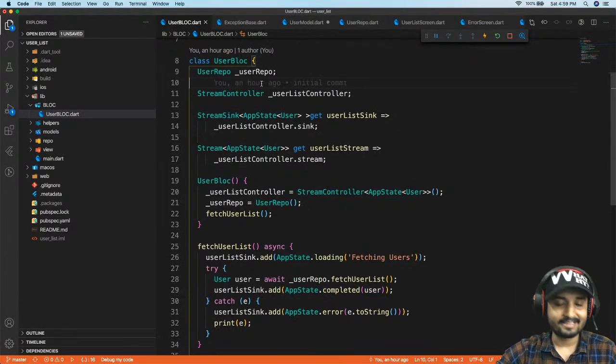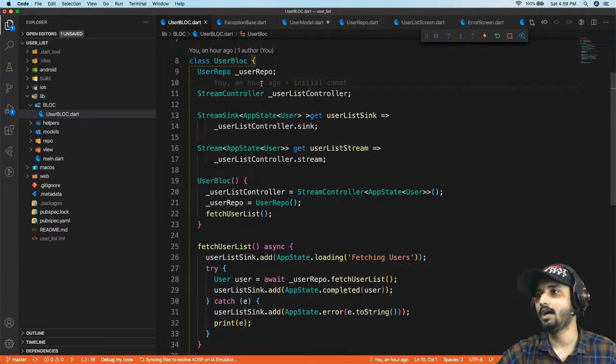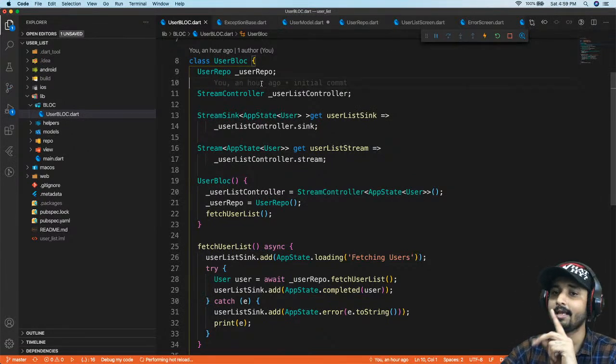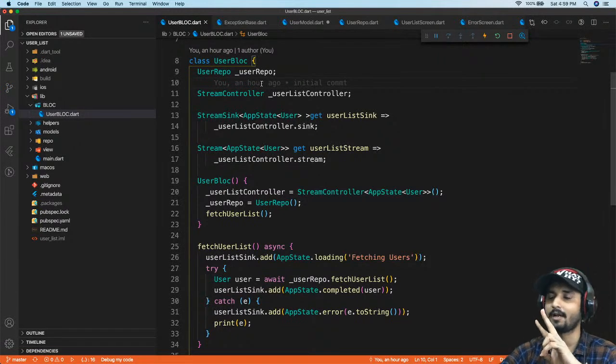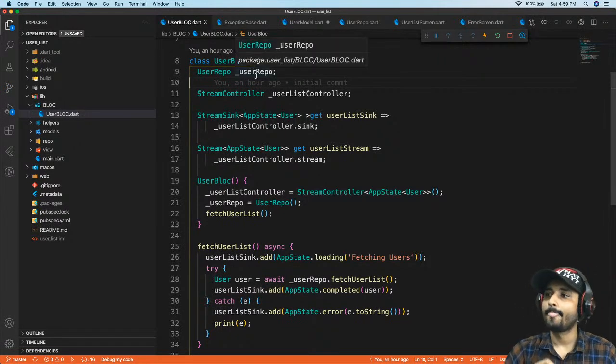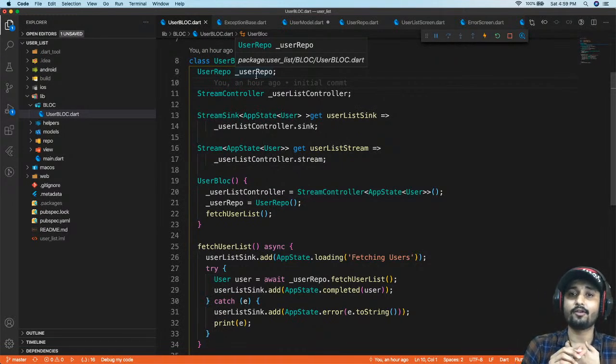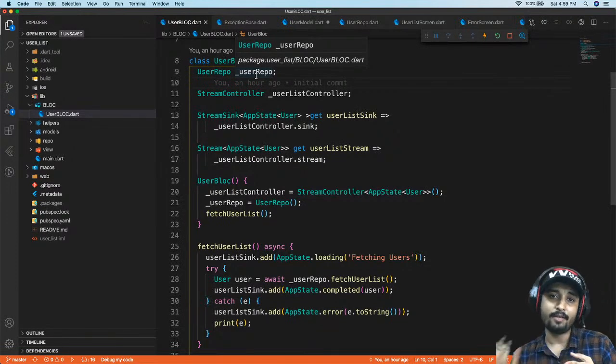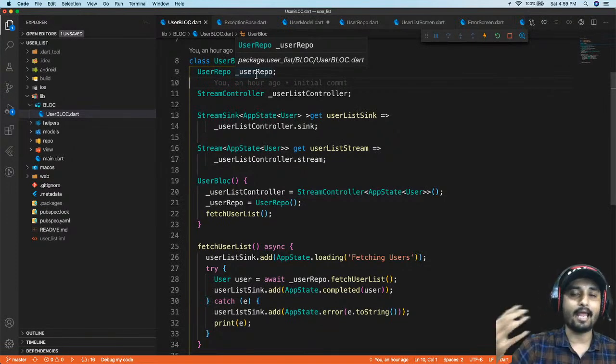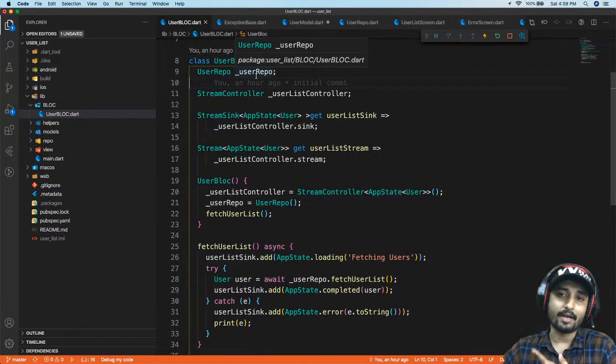So now what I'm doing inside this user bloc is I'm going to have one stream and one stream sink. Now, what are the stream and the stream sink? The stream sink is going to hold the state of our app. Whenever you are going to load something, you add something into your sink, saying I'm loading my app, or I just got an error, or maybe my data is ready to display. This kind of thing you can do with your sink.